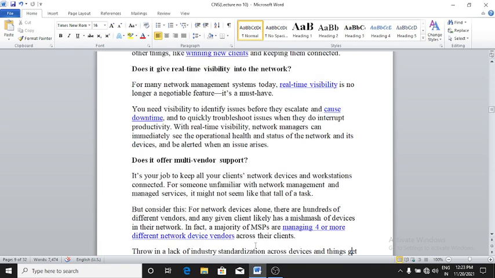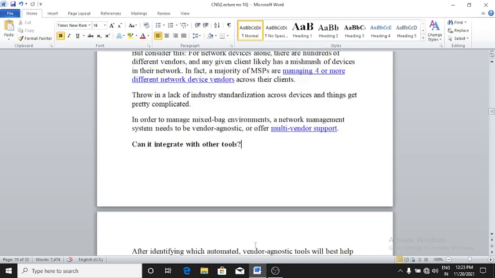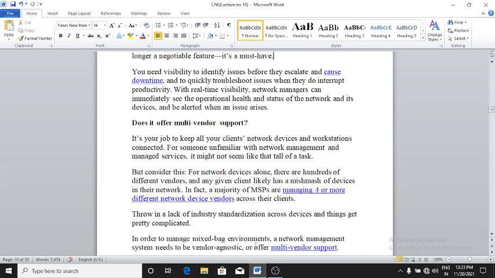Third question you have to ask: does it offer multi-vendor support? It's your job to keep all your clients' network devices and workstations connected. For someone unfamiliar with network management and managed services, it might not seem like that tall of a task.